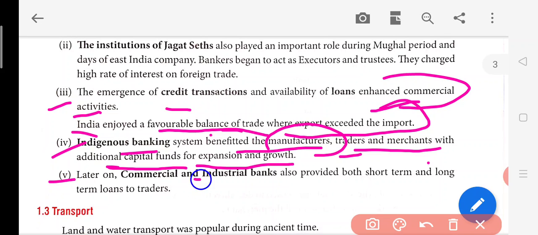Later on, the commercial and industrial bank also provided short-term and long-term loans. Now, after that, what happened? This commercial bank and industrial bank were also established, and they started providing short-term and long-term loans to the traders. So this gave an extra boost towards the commercialization of economic activities in the country. So this is how the business activities were taking place, and the business was really boosting up.